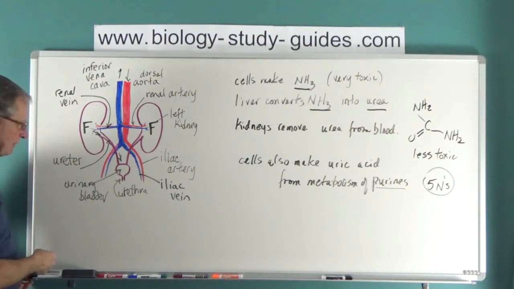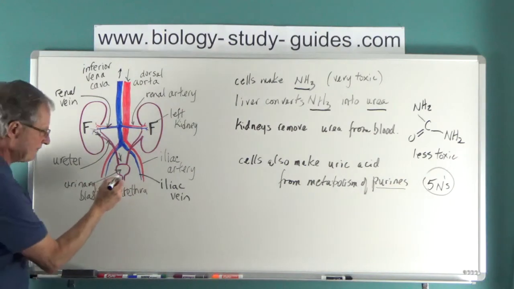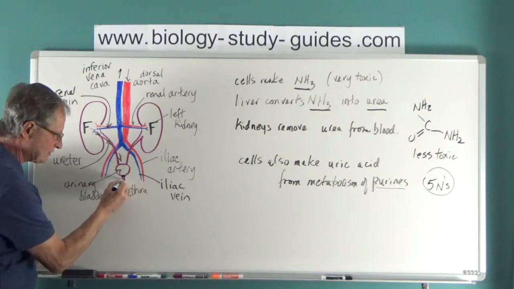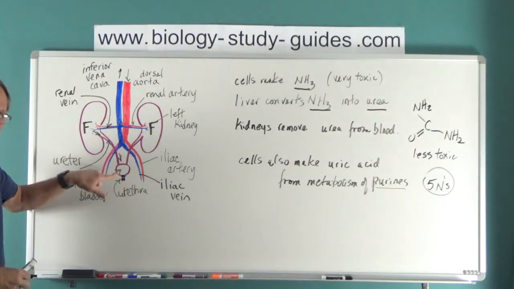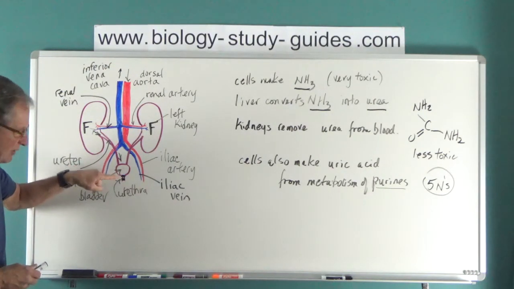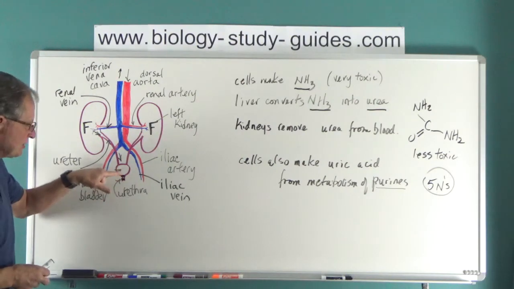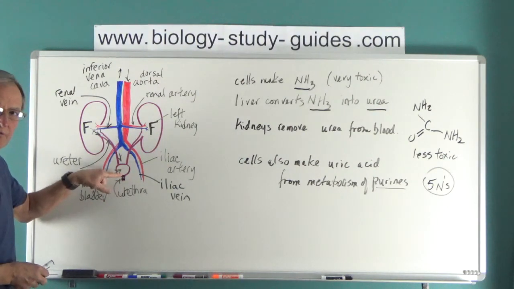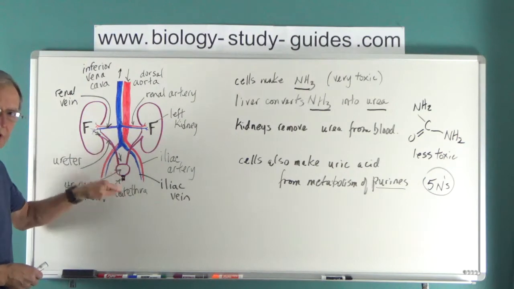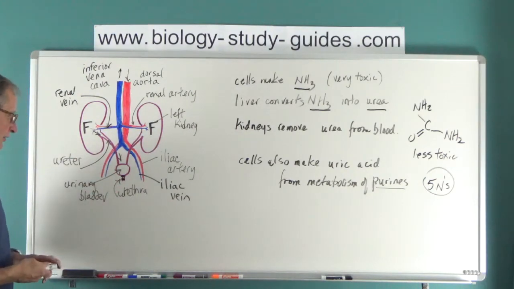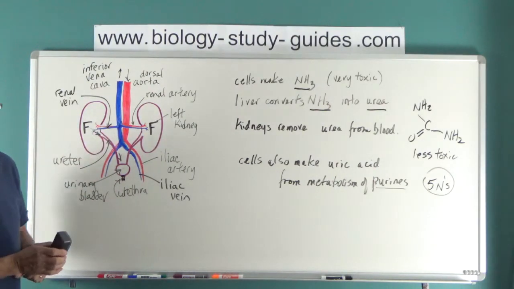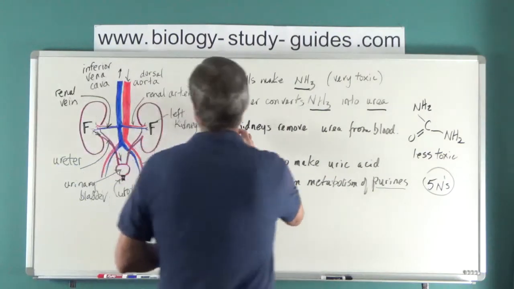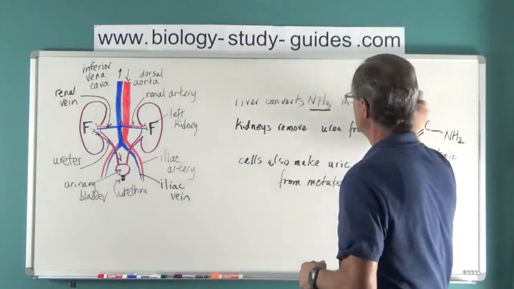And while we're talking about muscles, there are actually 2 sphincter muscles along the urethra. One of them is at the base of the bladder, actually, where the urethra starts. The other one's not very far from that one, but these are normally closed and they have to relax in order to allow urination, which is getting rid of the urine. Okay, so now let's take a closer look at what the inside of a kidney actually looks like. I'm going to leave that there because I can use it again.